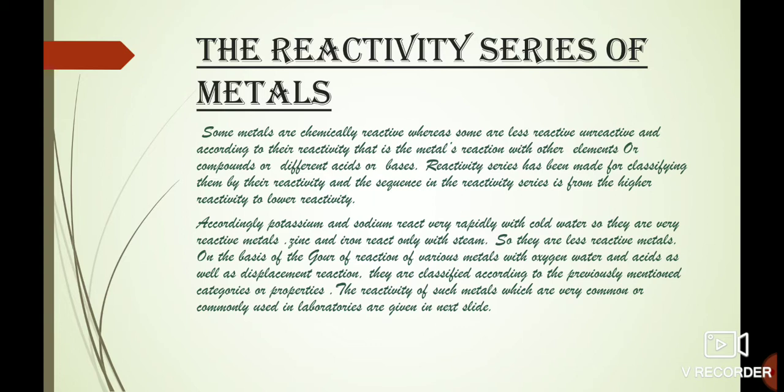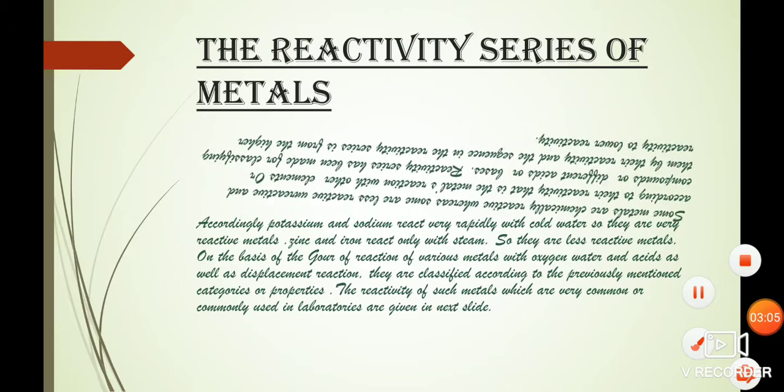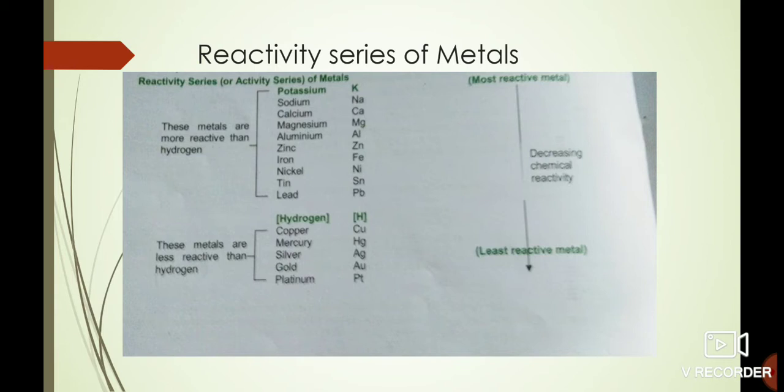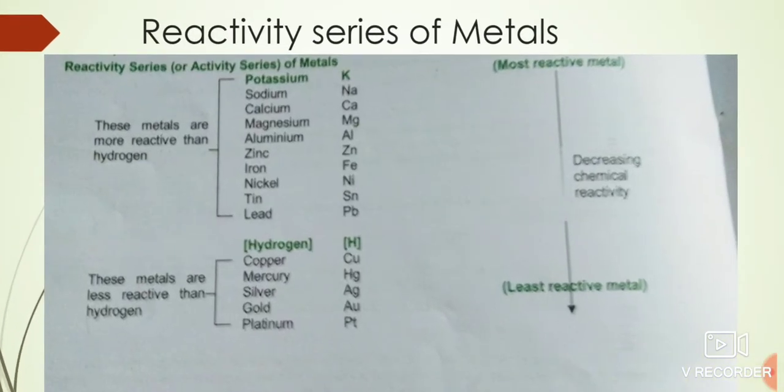Now we will learn the sequence in the reactivity series. It is from higher reactivity to lower reactivity. Now let's move on to our next slide and see the image. This is the reactivity series of metals.